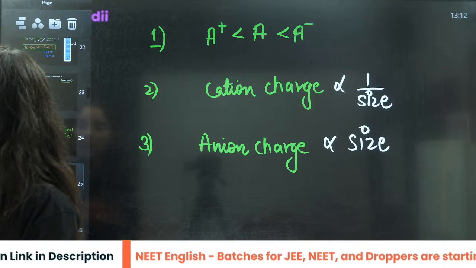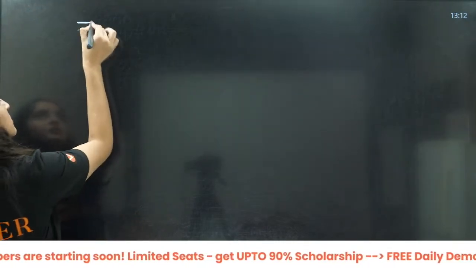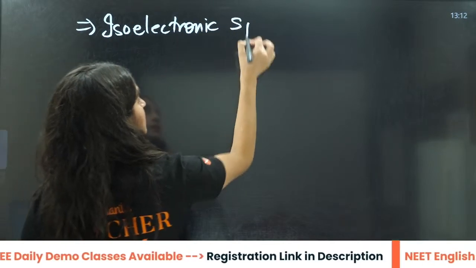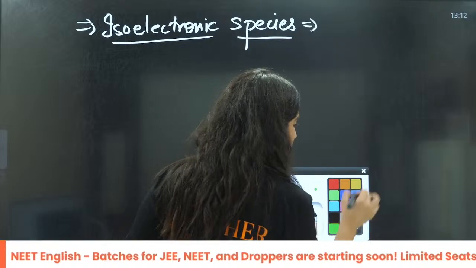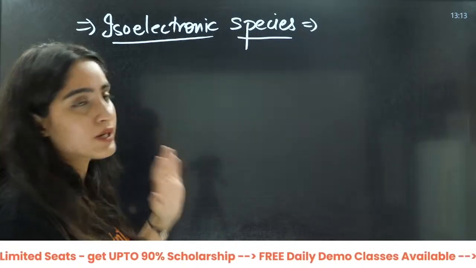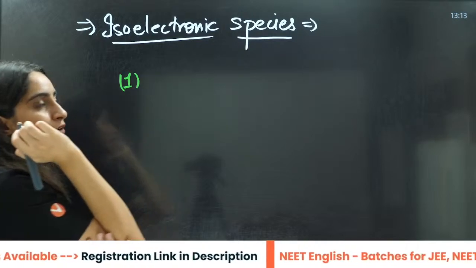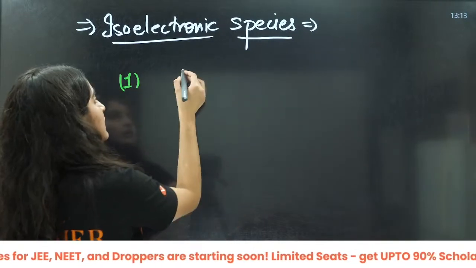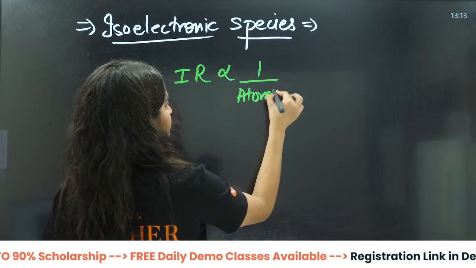Now let us talk about isoelectronic species. What are these isoelectronic species? I told you in structure of atom, those which have the same number of electrons are isoelectronic species. So in isoelectronic species, you need to remember that when we are talking about the same number of electrons, they are isoelectronic to each other. The ionic radius is going to be inversely proportional to the atomic number.